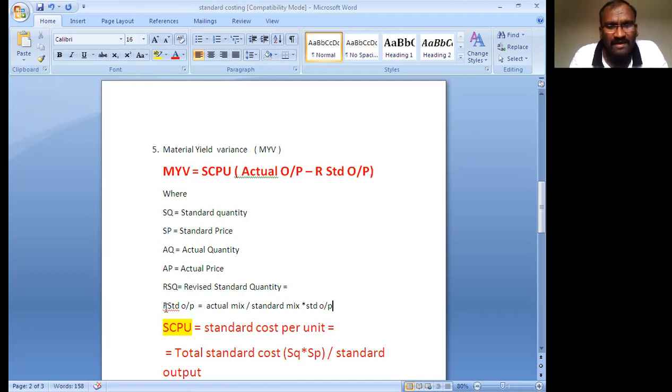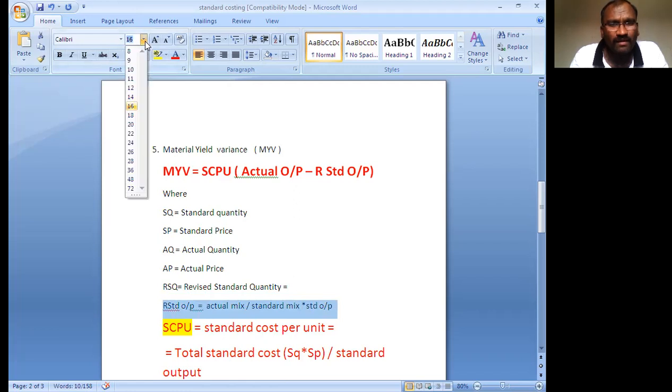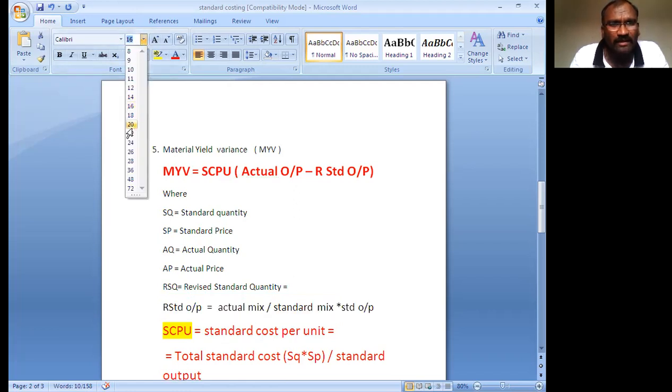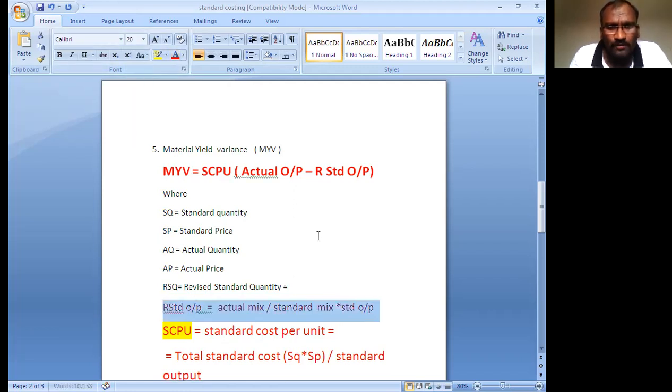You use this formula for revised standard output.